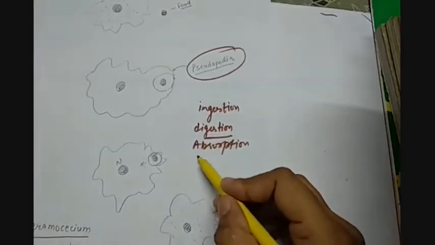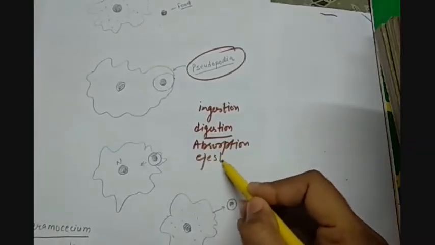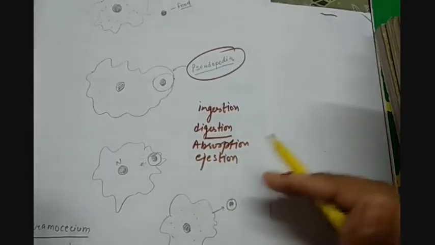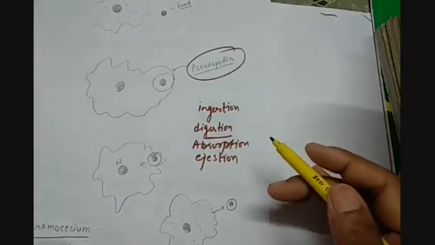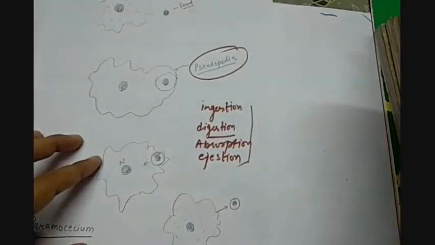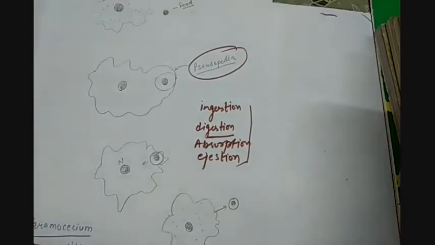Then we have egestion. Egestion is the removal of the waste food material or the unabsorbed food particles in solid form out of the body. So these are the 4 steps in the process of nutrition.